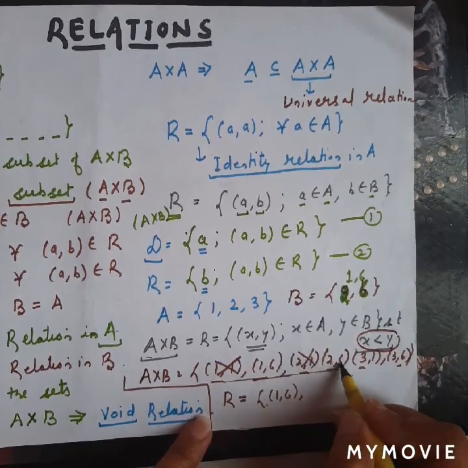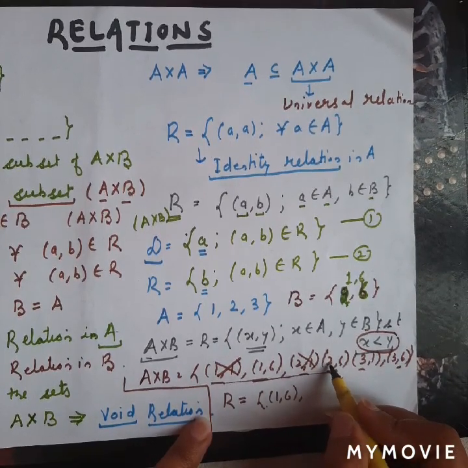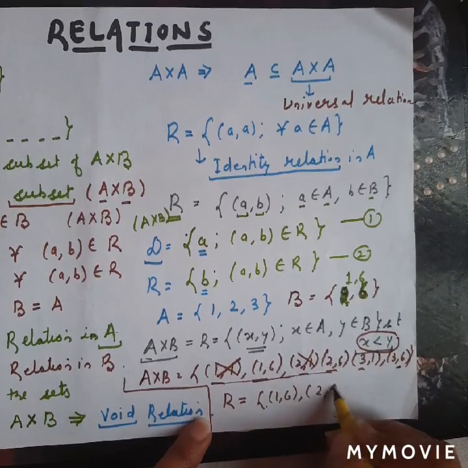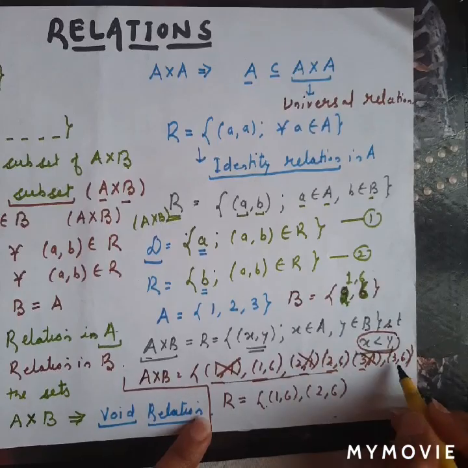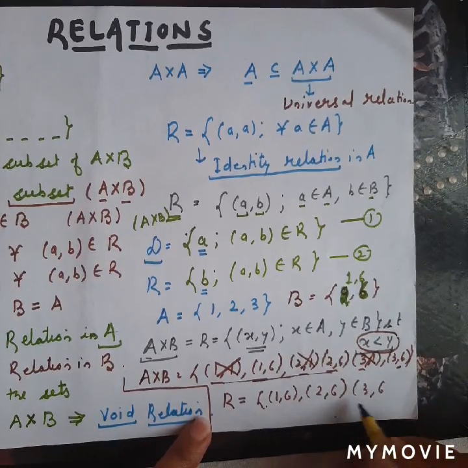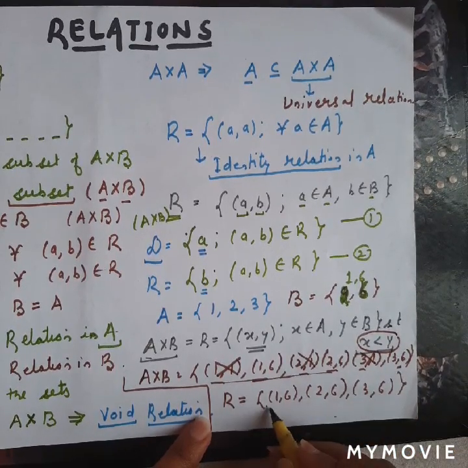We will not write 2 6. Can we write? Yes, because 2 is less than 6. So write 2 6. 3 1, can we write? No, because x is greater than y. So 3 6, yes, we can write 3 6. So we are left with this relation.